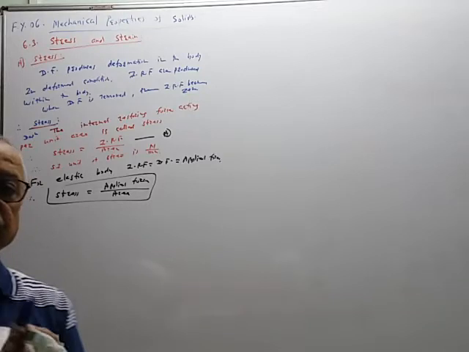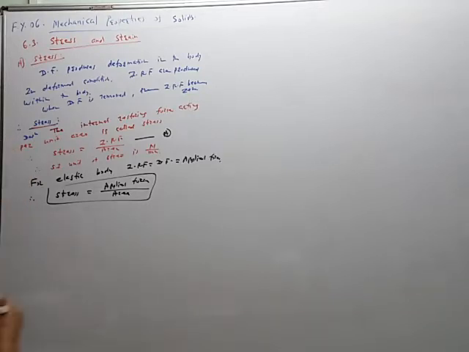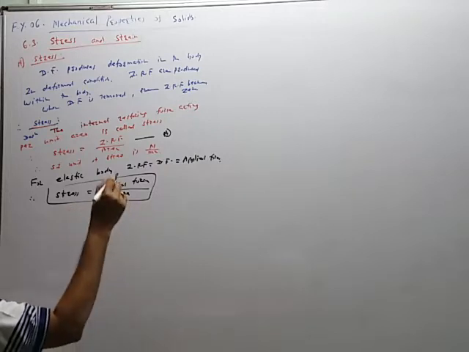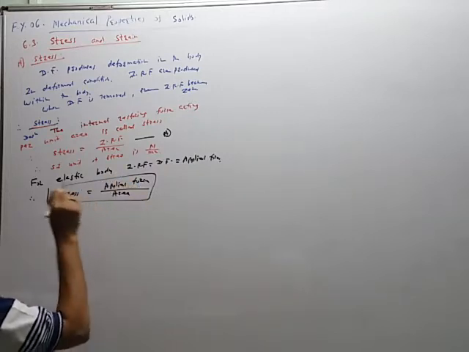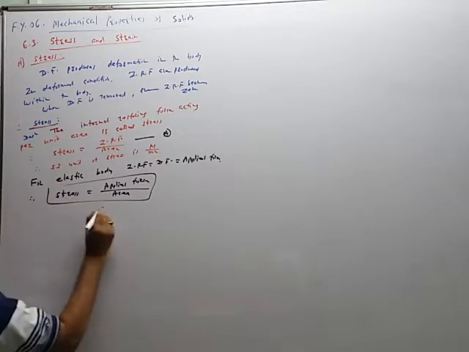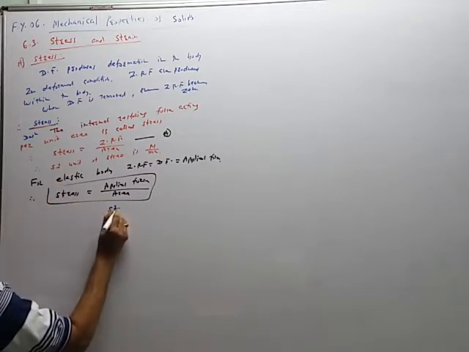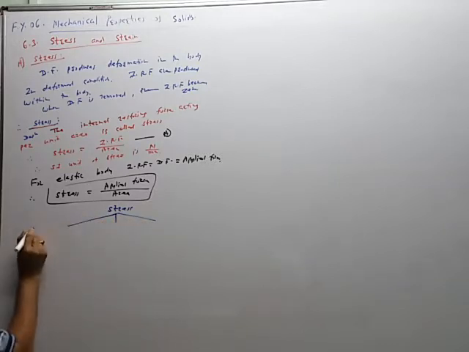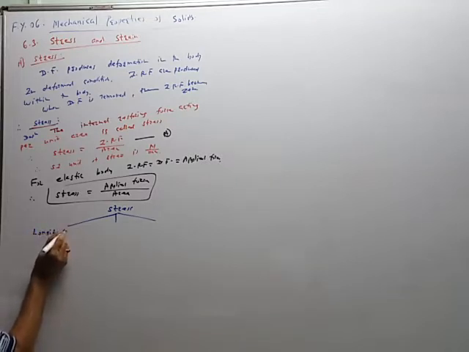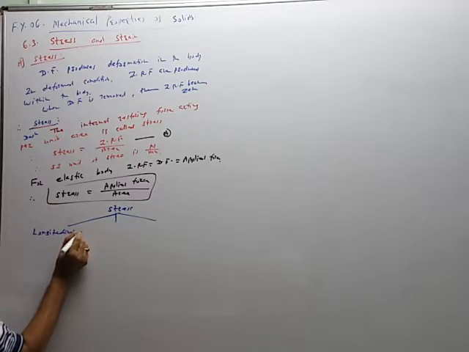Now, depending upon the deformation, there is a change in length, volume and shape. So depending upon these changes, there are three types of stress. One is longitudinal stress.